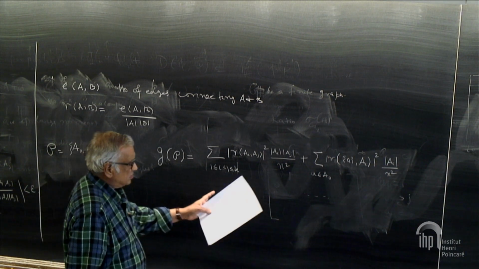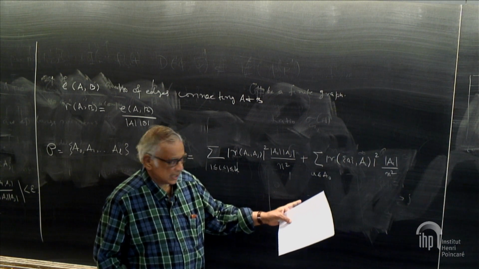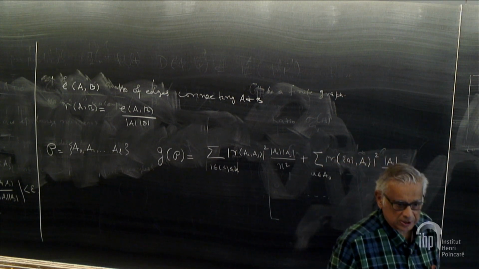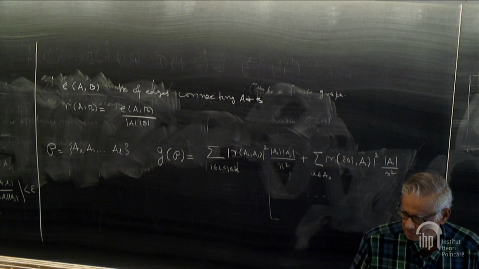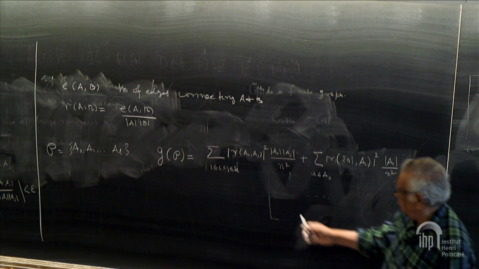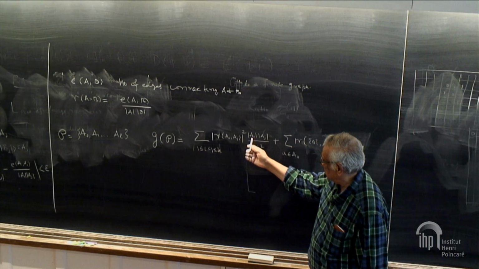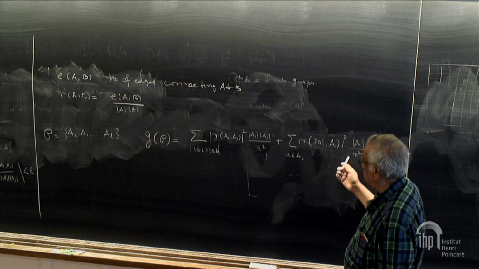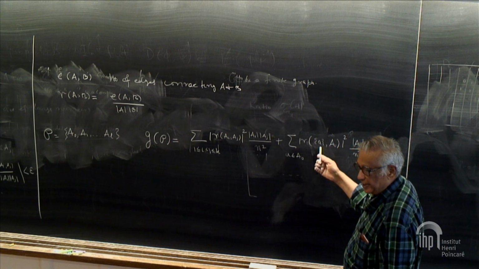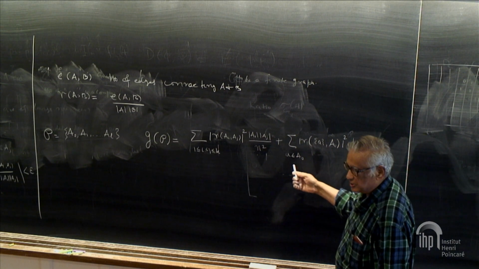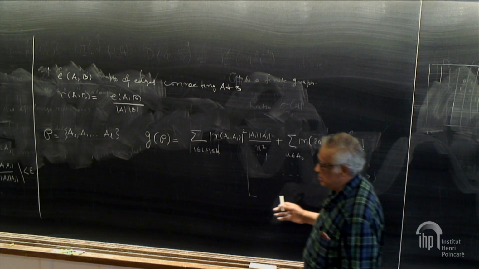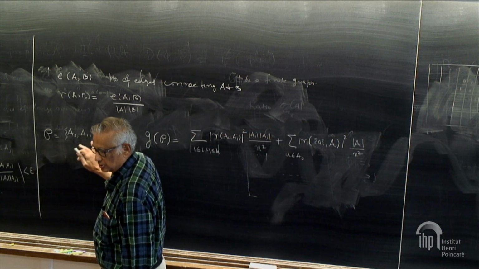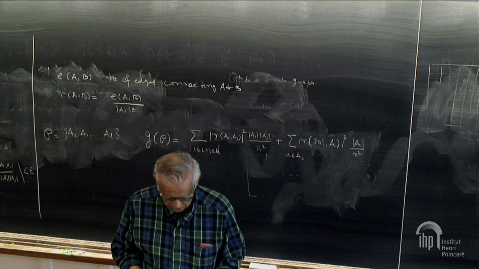Now, notice the difference between these two. If you think about it for a second, A naught is simply viewed as a collection of single point partitions. So if you have only one member in the partition, it will be what it is linked to divided by n square. And that's what this is. So A0 consists of just one element A. And for each such A, there is one partition. So that's why A0 is special, because these are single point partitions, possibly with edges connected to all others. Okay, this is the function.